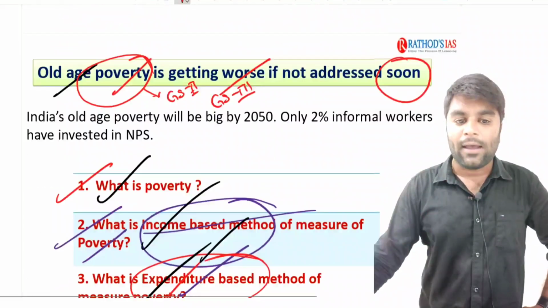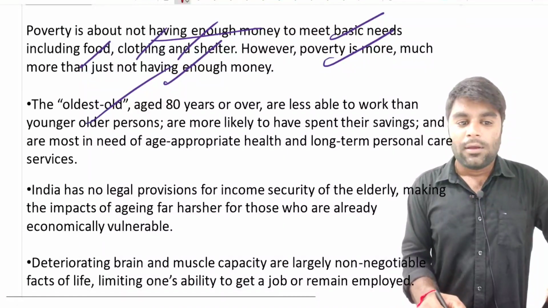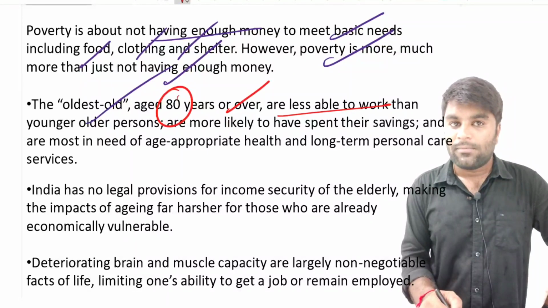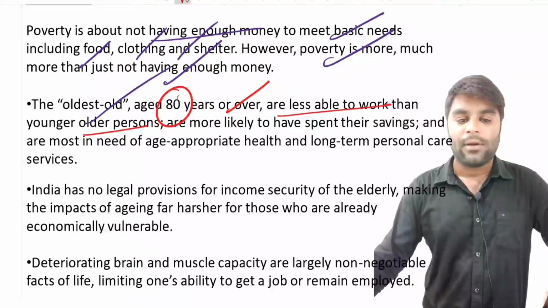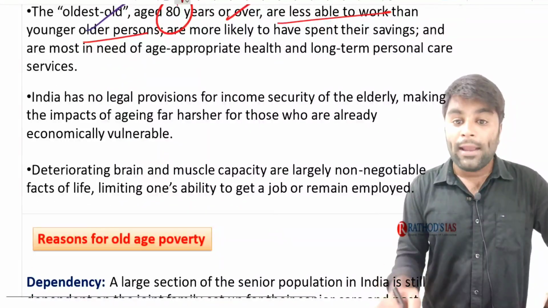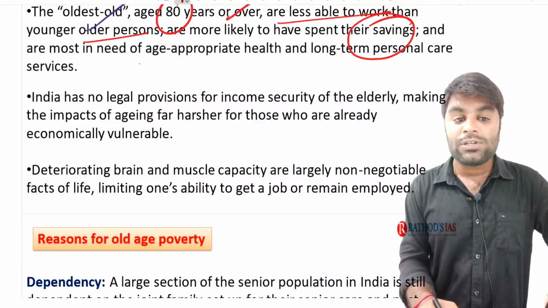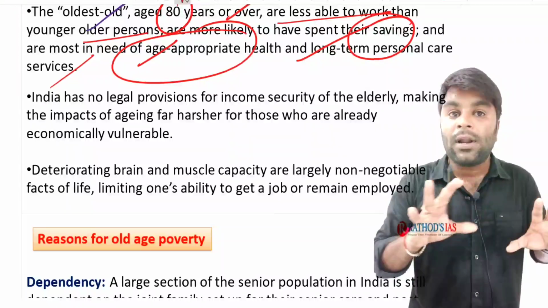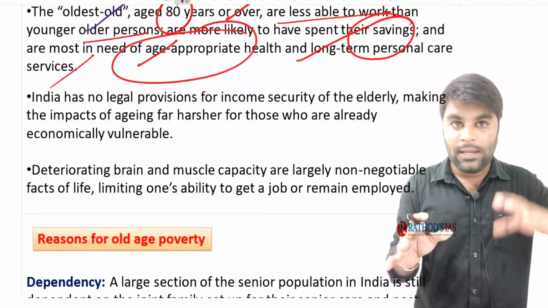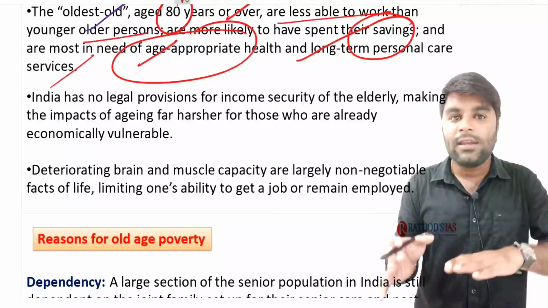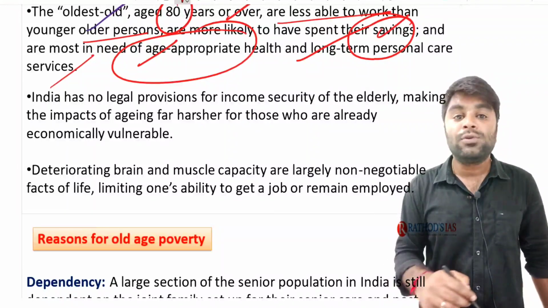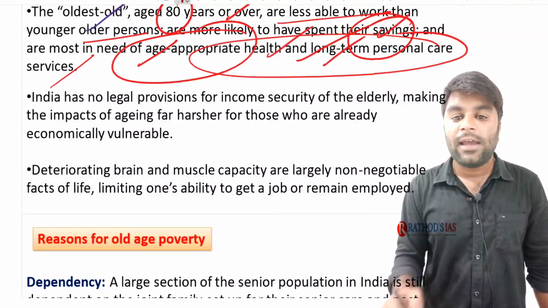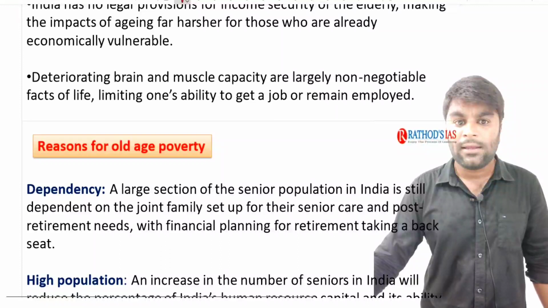Now when we look at current affairs, see, the oldest aged 80 years or over are less able to work, you know that, than the younger, right? They are more likely to spend their savings and are most in need of age-appropriate health and long-term personal care services. Try to understand the paradox here. On one hand, they don't have the income. On the other hand, they are using their savings, and on the other hand, their expenditure on health and long-term personal care is also increasing very highly, right?